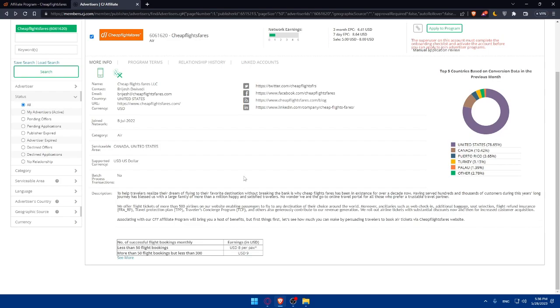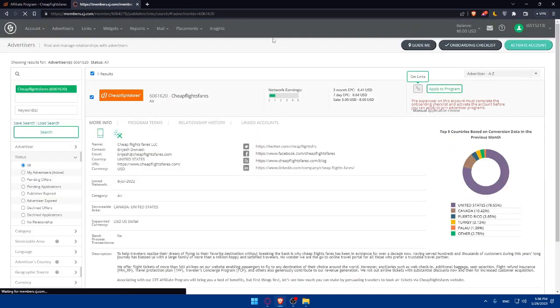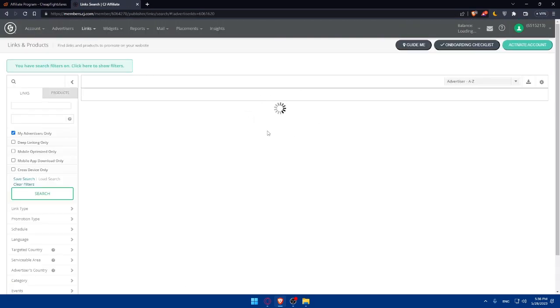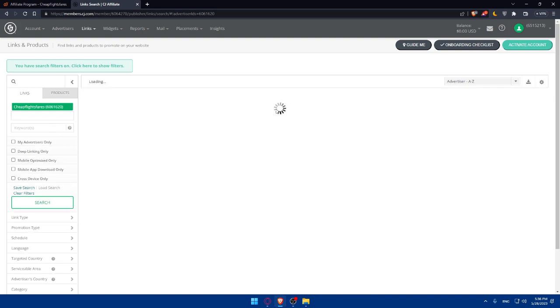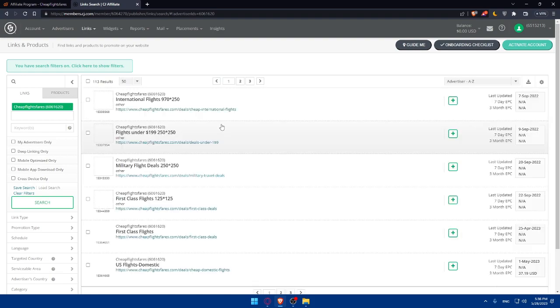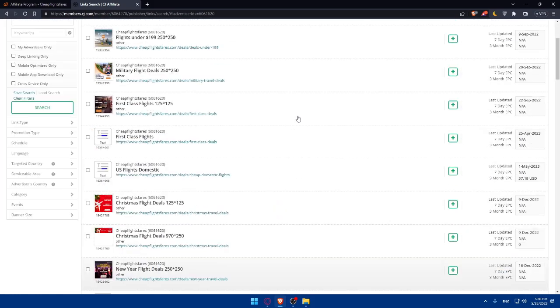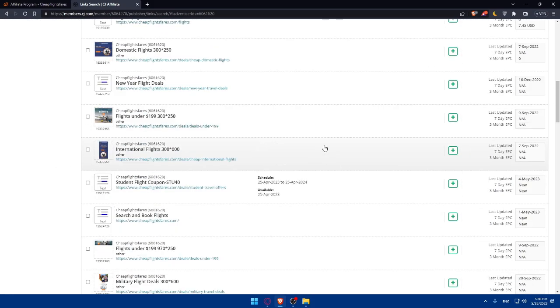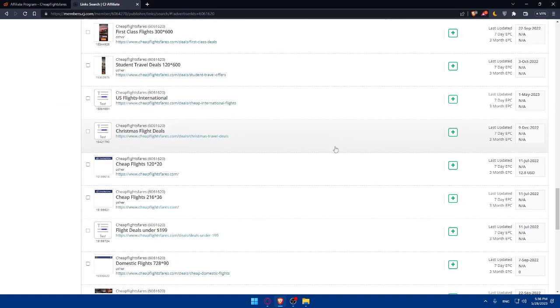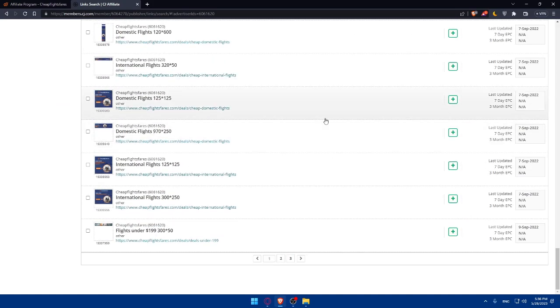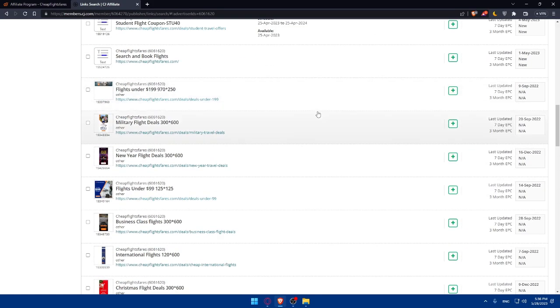Of course, as we said here, if you click here, you'll get your link as an example. So if you click here, you'll have to wait a bit and you will normally find your referral link. And especially if you activate your account, you'll be able to add Cheap Flights here. So choose whatever flights you would like to get the link for, and make sure to click on join the program. Then get the link and promote it on your social media. Once anybody clicks on that link or books that flight, you will get a commission.